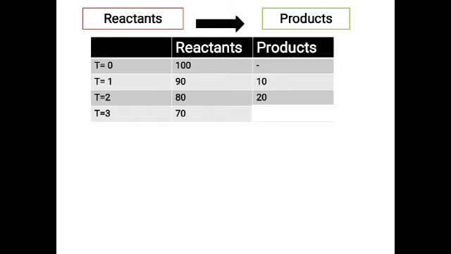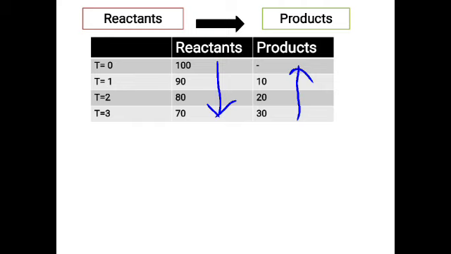Okay, so when the reactants are combining together, you see that they are decreasing, and then you observe that the products are being formed. If you do this keen observation of reactants and products, what you see is the concentration of the reactant is decreasing with time, and for the product, as the time passes by, you see an increase in the concentration of the product. So if you could measure the change in concentration of the reactant and product with respect to time, that is what we call the speed of the reaction in chemistry.